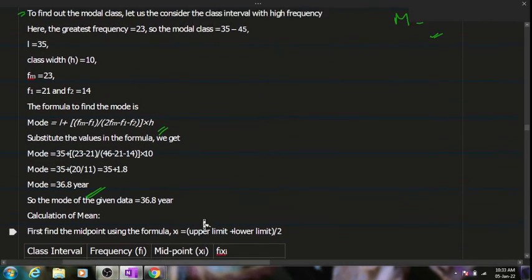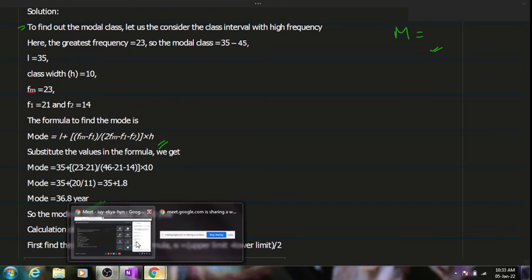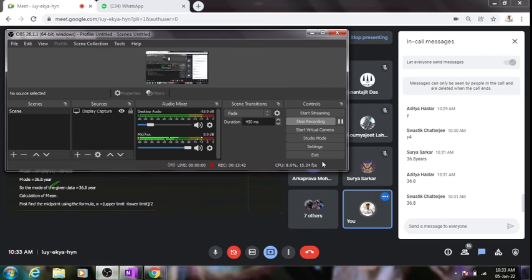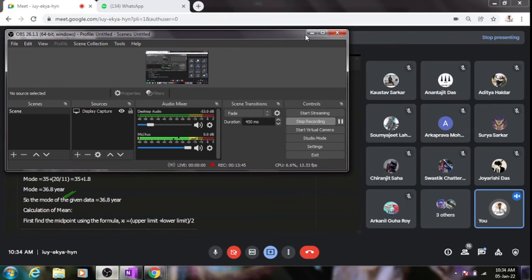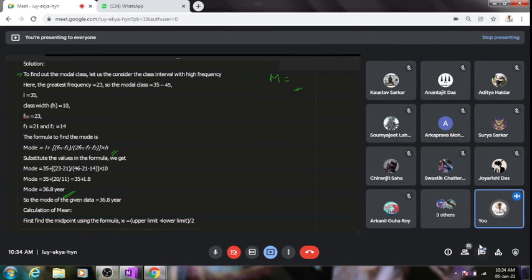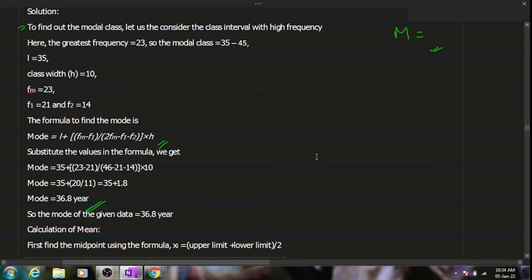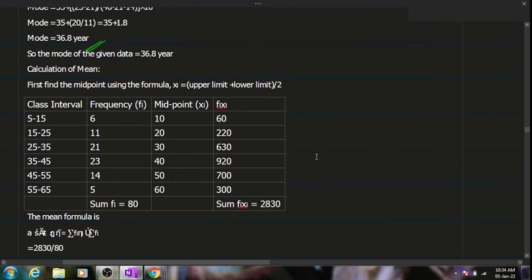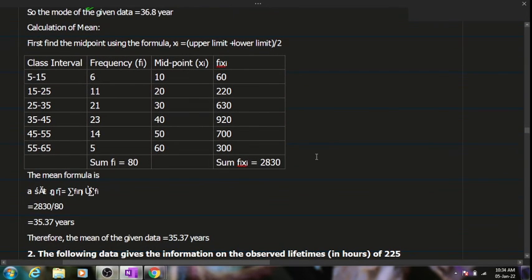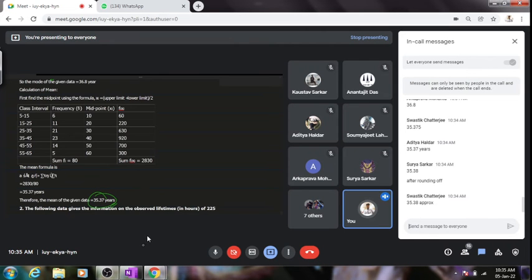I need you all to calculate the mean for this numerical. I'll pause the video and I'll wait for your answer. I've got two answers, 35.37 and 35.38. Swastik, you can take it as 35.38. People who are getting this answer are precisely correct. The mean of the data is 35.375 or 35.378. Don't round it off, it's not necessary.